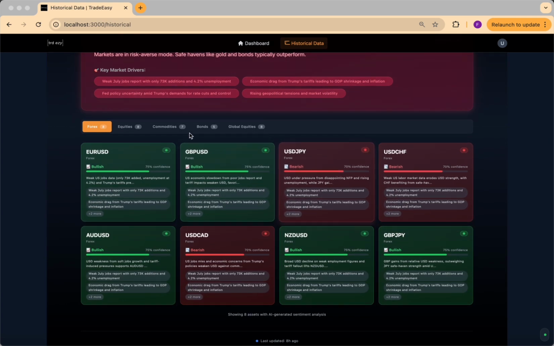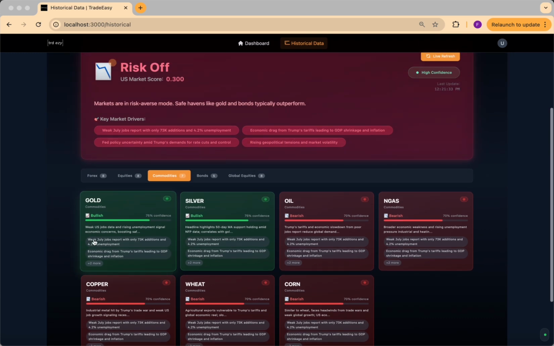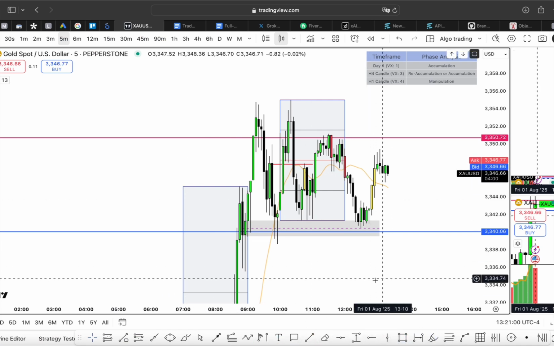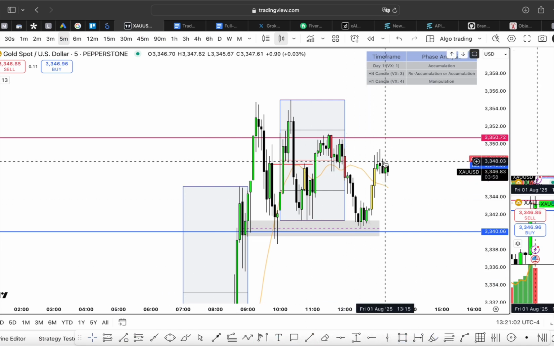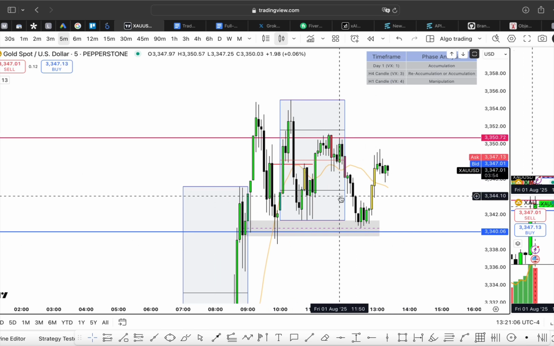For example, let's take into account commodities. Gold was bullish during the lunch hour. So if gold was bullish during the lunch hour, then there was a lunch hour buy. And as you can see here, lunch hour buy. All right, it's a very small one because the buy is basically done, right?